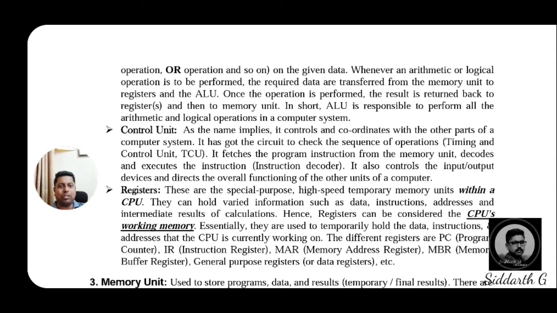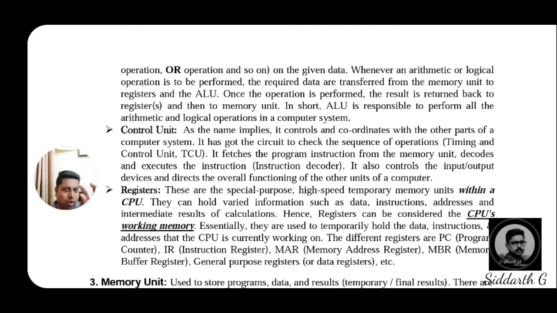It also controls the input and output devices. What is the main operation of the control unit? It controls and coordinates input and output devices and directs the overall functions of the other units in the computer. This is the functionality of the control unit.